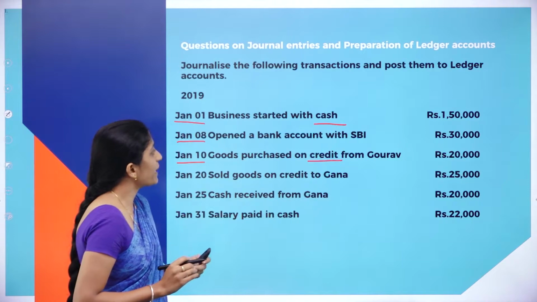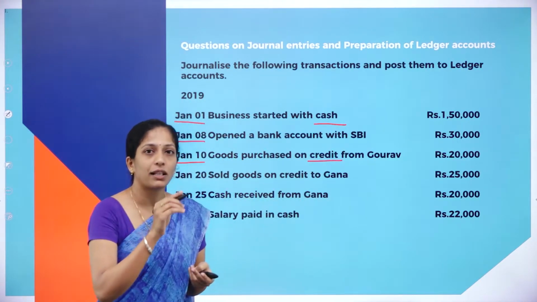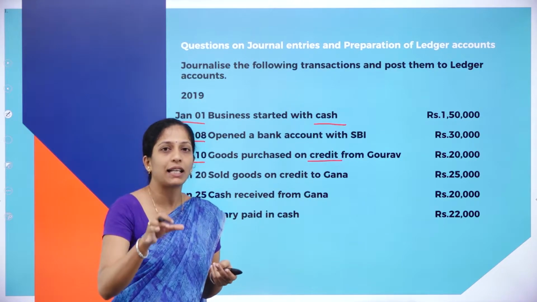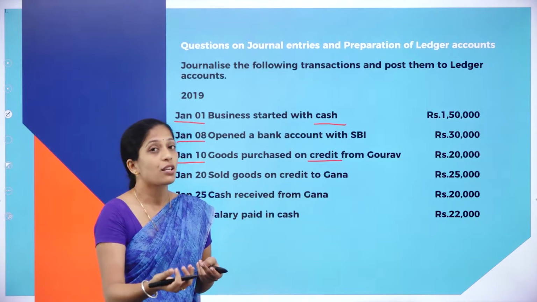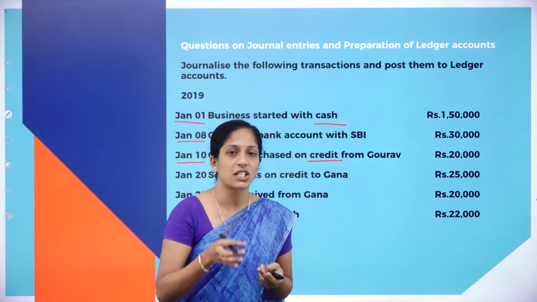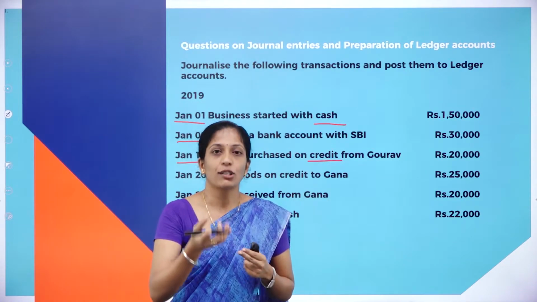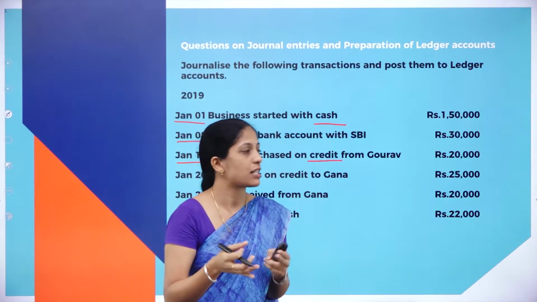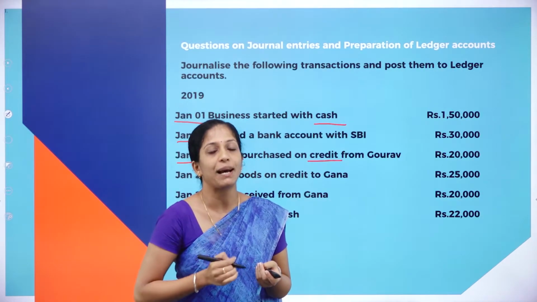Now, goods purchased on credit from Gaurav. Here they have given the word credit and they have given the name of that person. When goods are purchased, goods come to the business, but you are recording it as purchases account debit. Here, you are not crediting cash because it is purchased on credit basis. You will mention the name of that person, from whom we are purchasing.